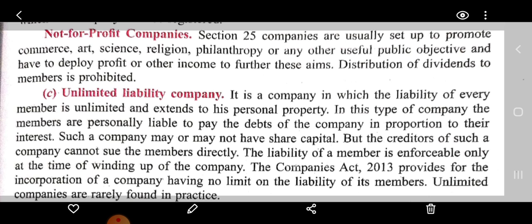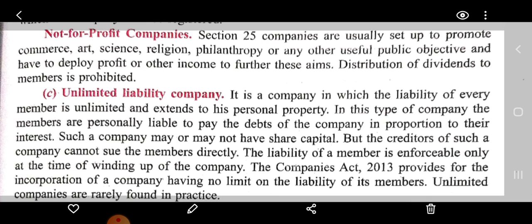So here the members of the unlimited company have liabilities unlimited to the extent of their personal properties, and they are personally liable to pay the debts, but the creditors, to whom the debts will be paid, cannot directly sue the members. The liability of a member is enforceable only at the time of winding up of the company.